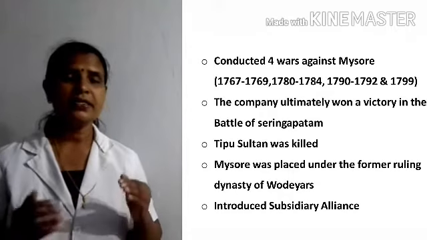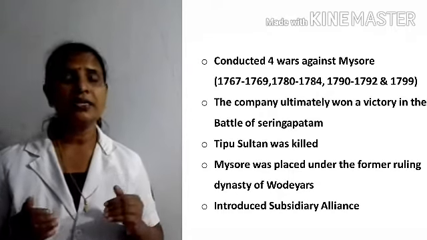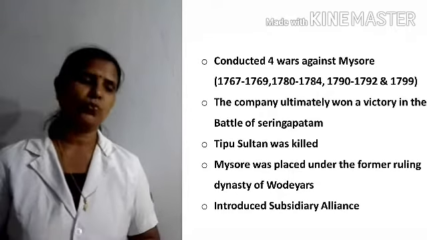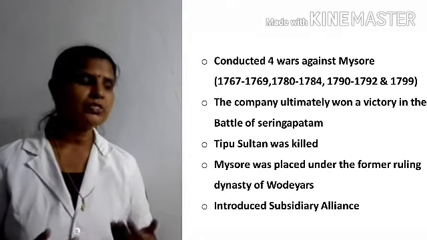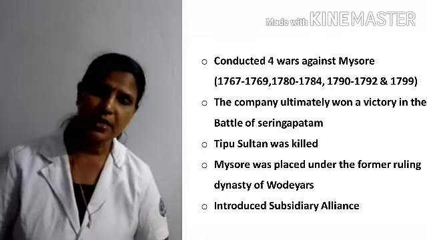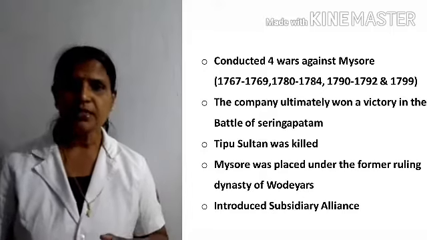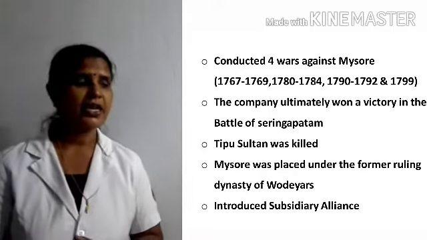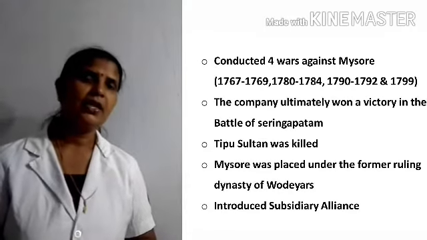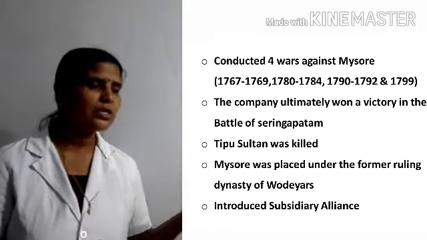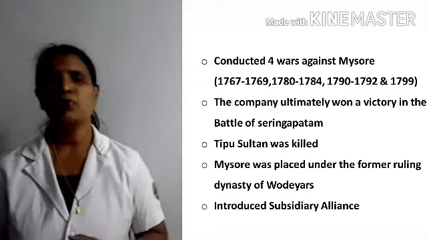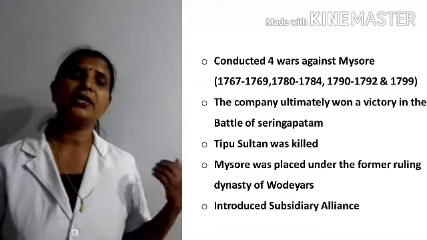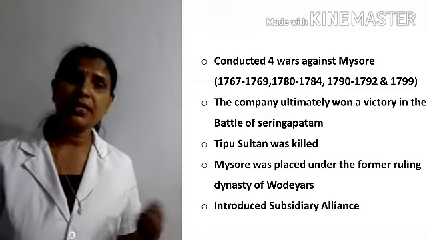Ultimately, the East India Company won this war at the battlefield of Seringapattam. From there, they defeated Tipu Sultan in the year 1799. Listen, and then Mysore was placed under the former Wodeyar dynasty, and they introduced the subsidiary alliance.